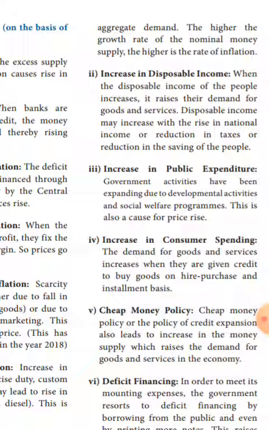The fifth one is cheap money policy. It is one of the policies of credit expansion. It will lead to an increase in money supply, and that will lead to inflation. If money supply increases, it raises the demand for goods, and at that time price will also increase. That is the fifth cause.